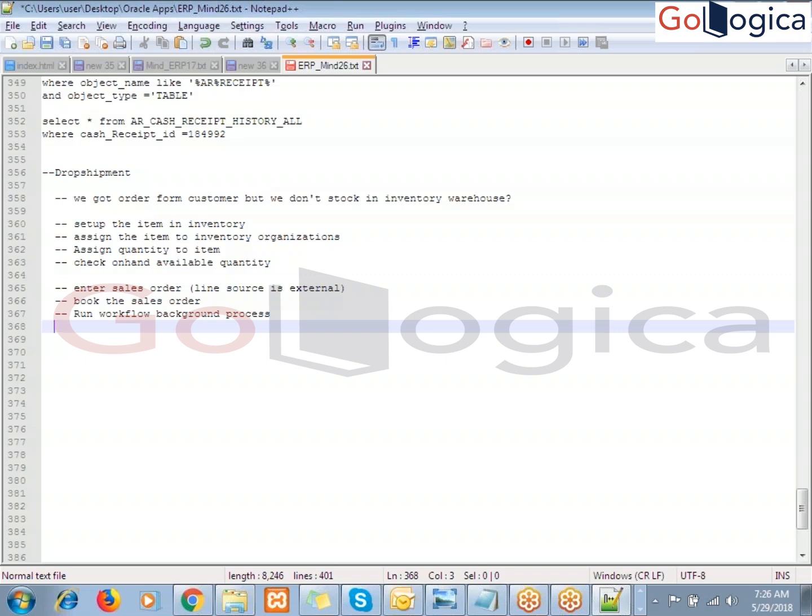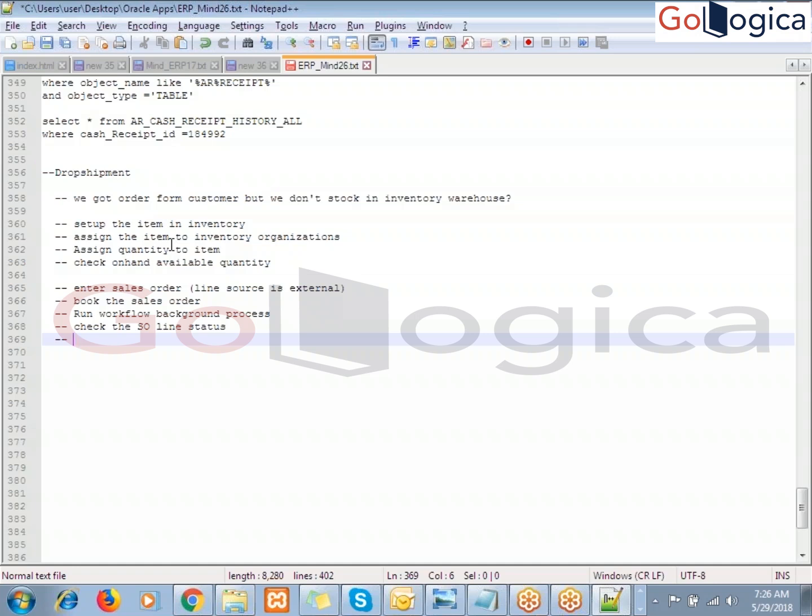Once you run the workflow background process, check the line status. Check the SO line status. SO means sales order line status. Excuse me, Koti, what is the significance of running that workflow background process? Why do we run that background process?